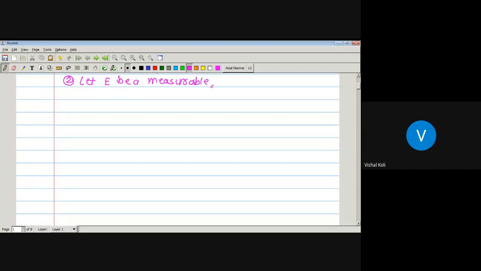Then for any set capital A, as E is measurable, by the definition of a measurable set, the outer measure of A is equal to the outer measure of A intersection E plus the outer measure of A intersection E complement.